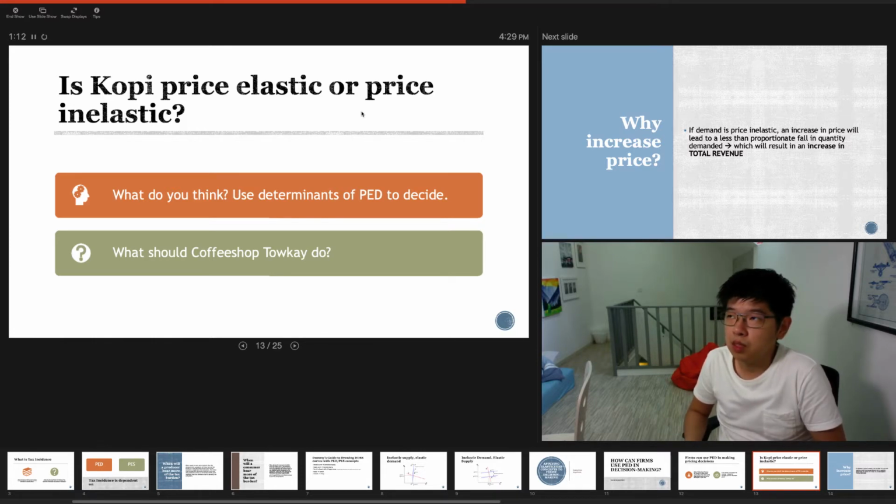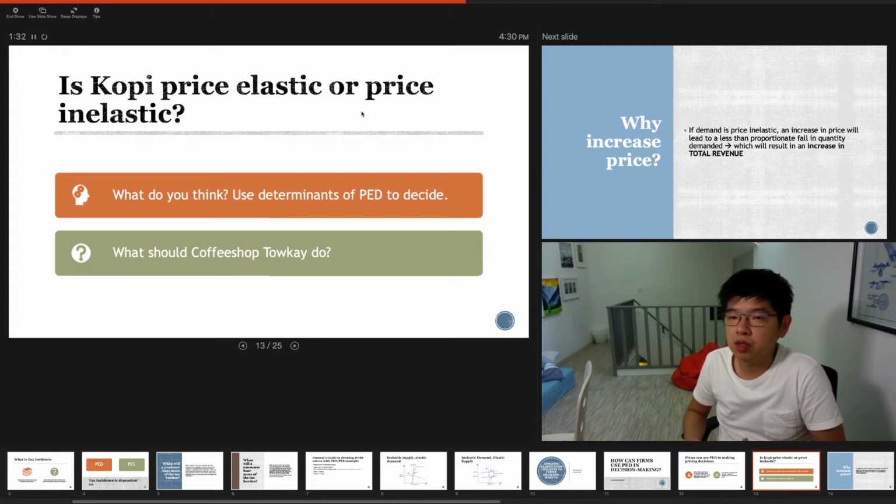If you ask me, I will probably use the determinant called proportion of income. The price of a $1 coffee will be a relatively low proportion of a person's income, right? So we can gather that this would make the cup of coffee relatively price inelastic in demand.